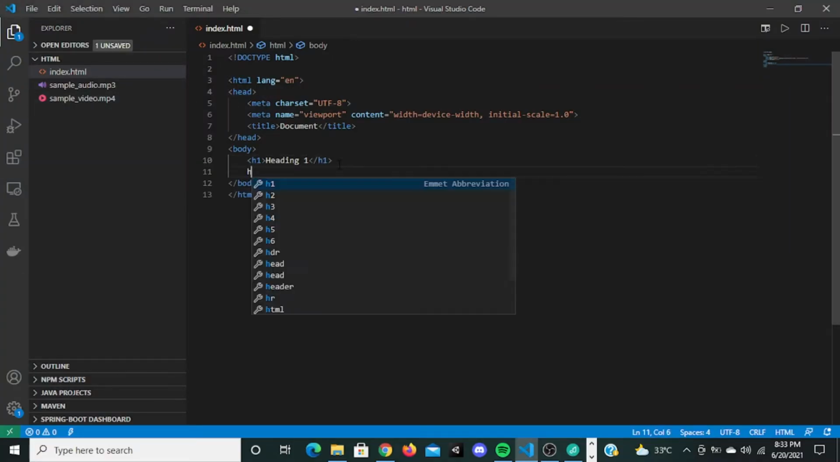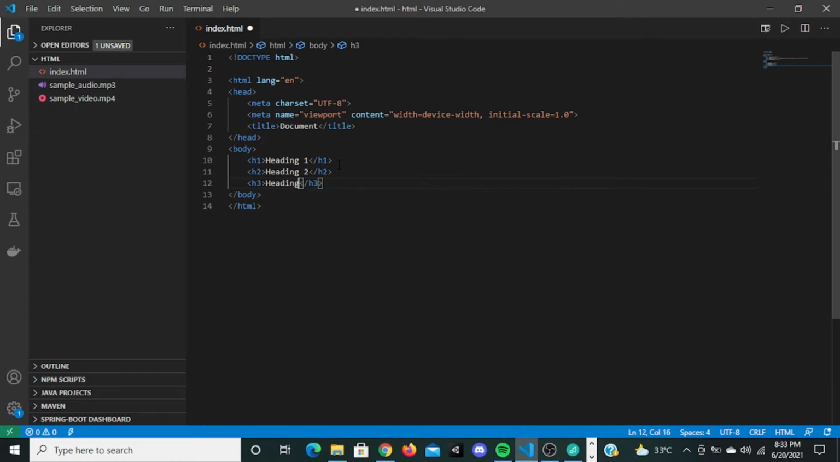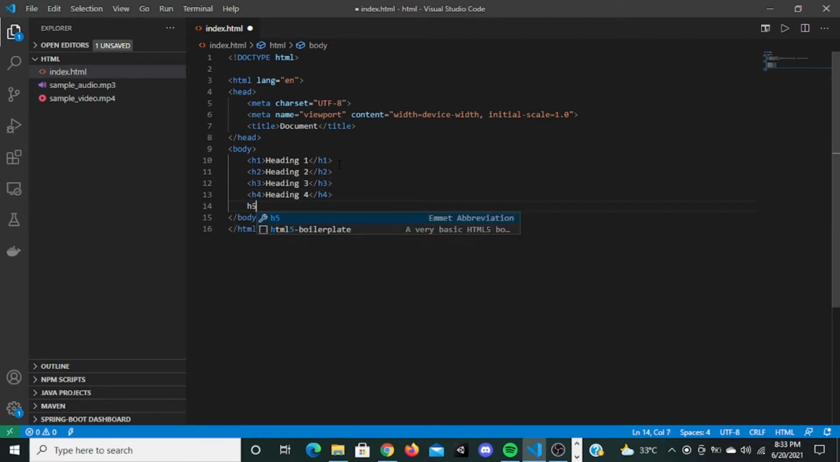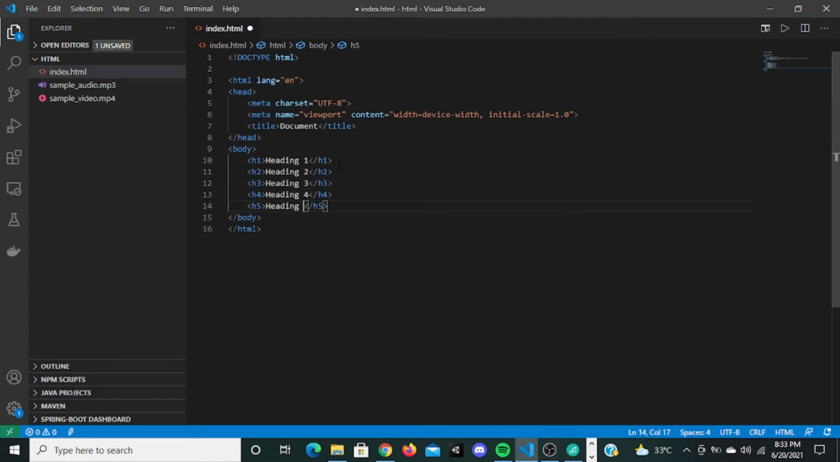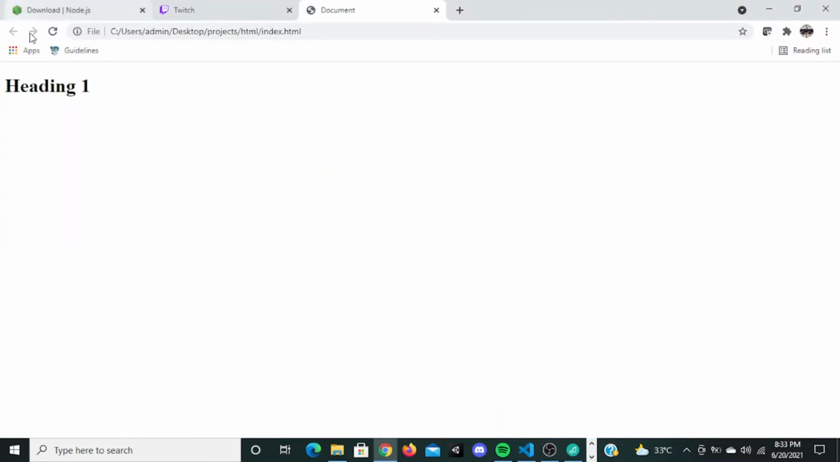So I'm going to type it right here. I'm going to give h2 with heading 2, h3 with heading 3, h4 with heading 4, h5 with heading 5, and the last one, h6, with heading 6. Okay, so let's refresh this. These are all the different heading tags.